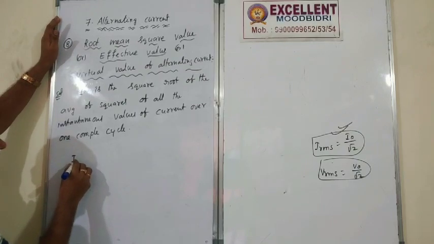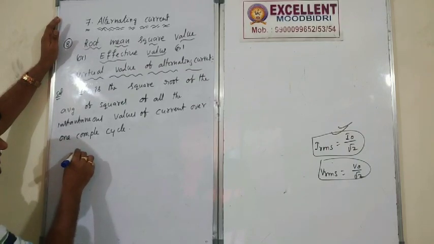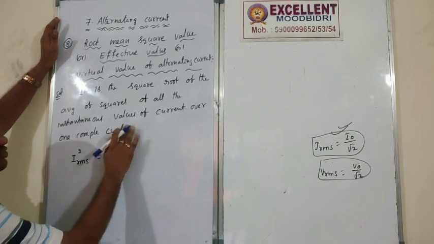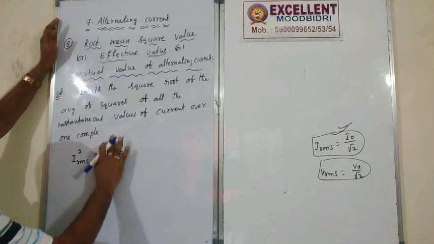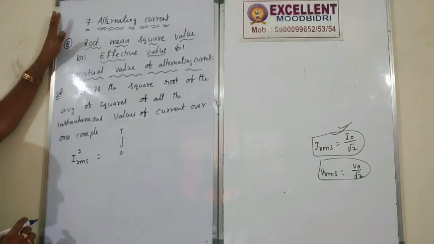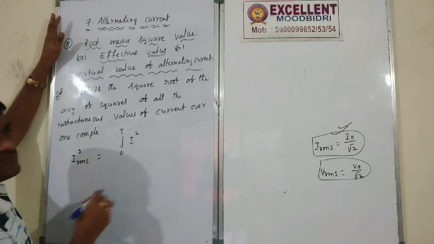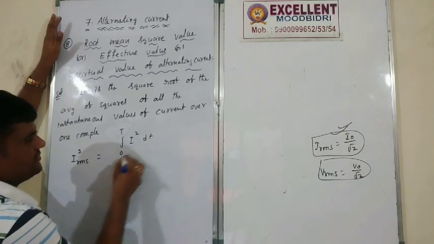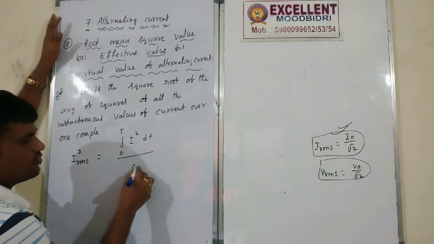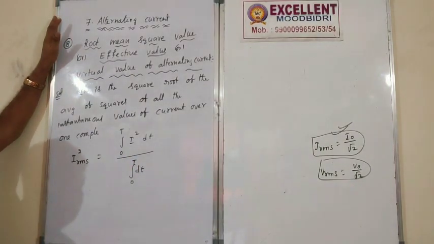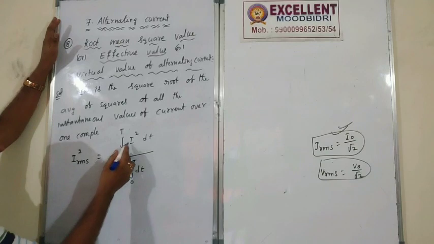So IRMS square is equal to integral 0 to complete cycle T, I square, I is the current, into dt divided by integral dt.